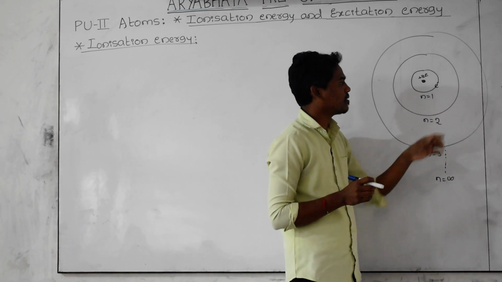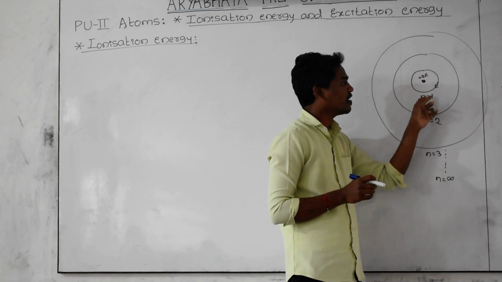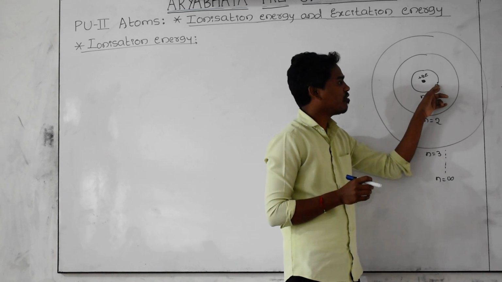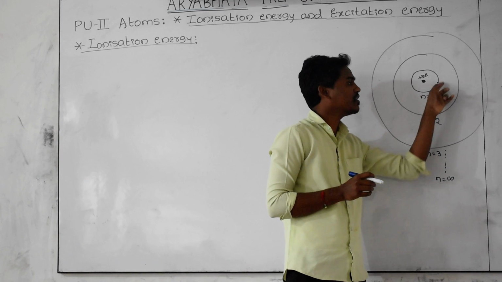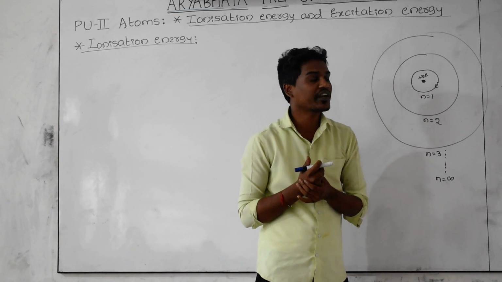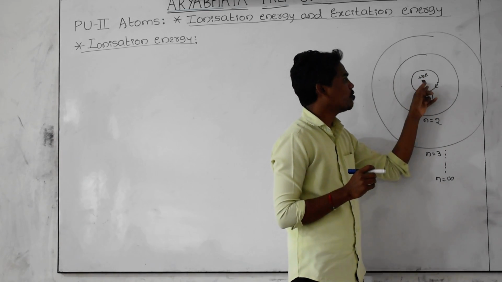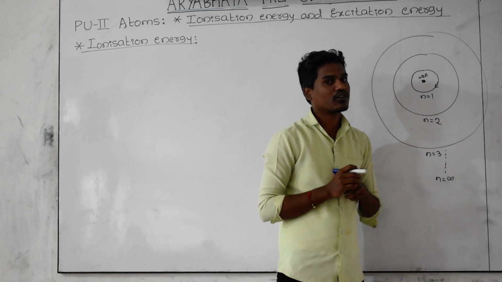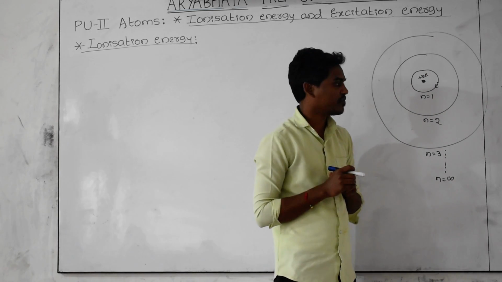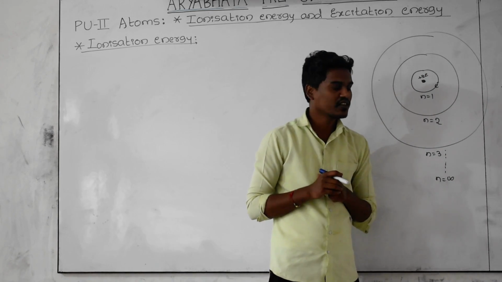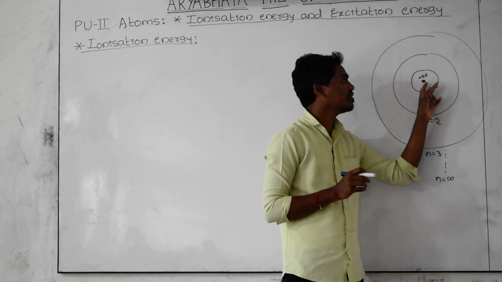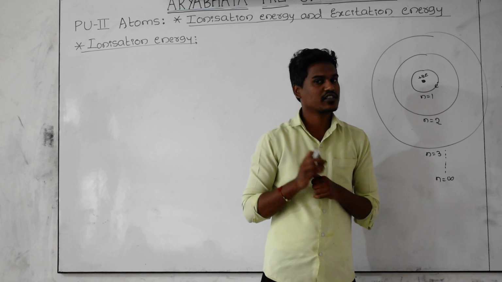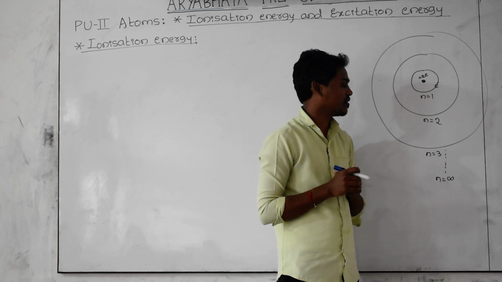Whatever the location of the electron in the orbit during revolution, the nucleus is always attracting the electron towards its center. That force of attraction existing between the center of the nucleus and the center of the electron is called the electrostatic force of attraction.